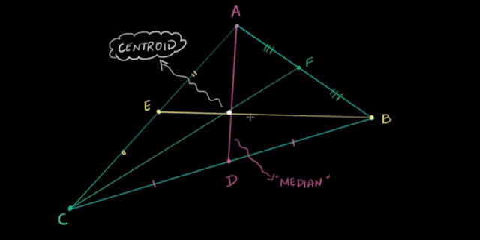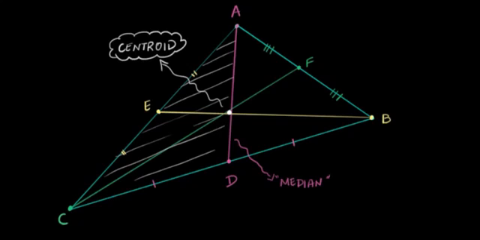As you get to know triangles better and become their friends, you'll start noticing these properties even more. Just to give you a taste of it, one of the interesting properties of a median is this. If you draw this median, do you notice that you've divided this triangle into two pieces? I'm shading one of these pieces over here. That's one piece, and the other one is over here. Now, one of the interesting properties of a median is that these two pieces will have the same area. So a median divides a triangle into two pieces of equal area. Now think about why that must be true.